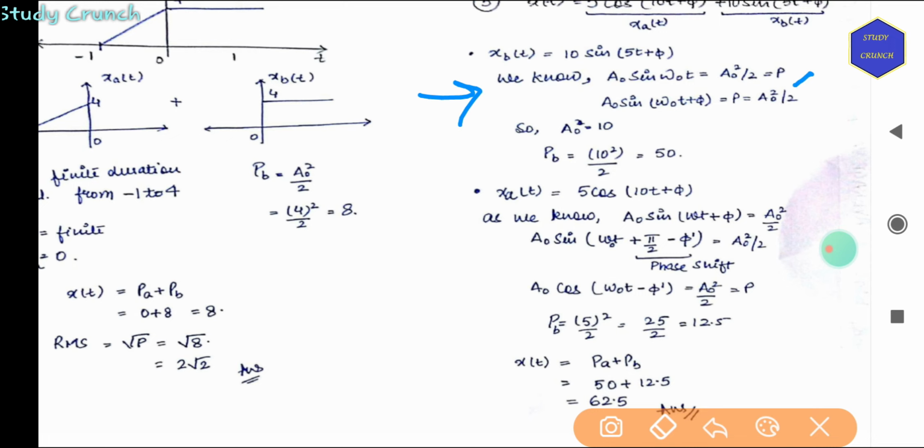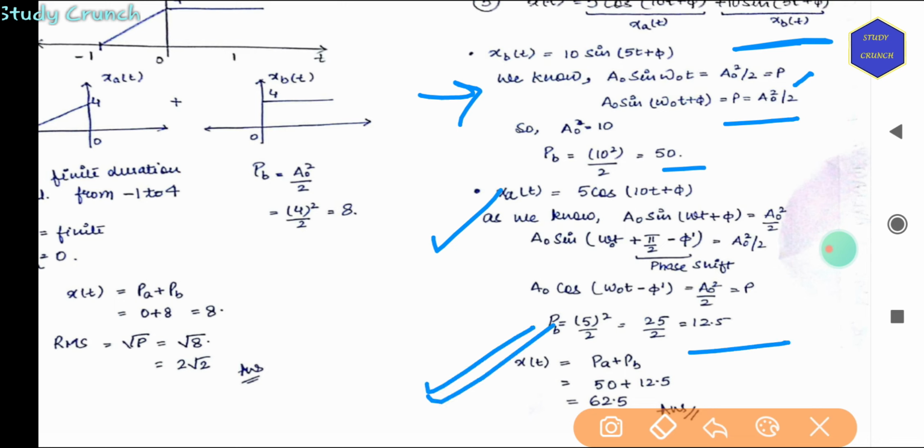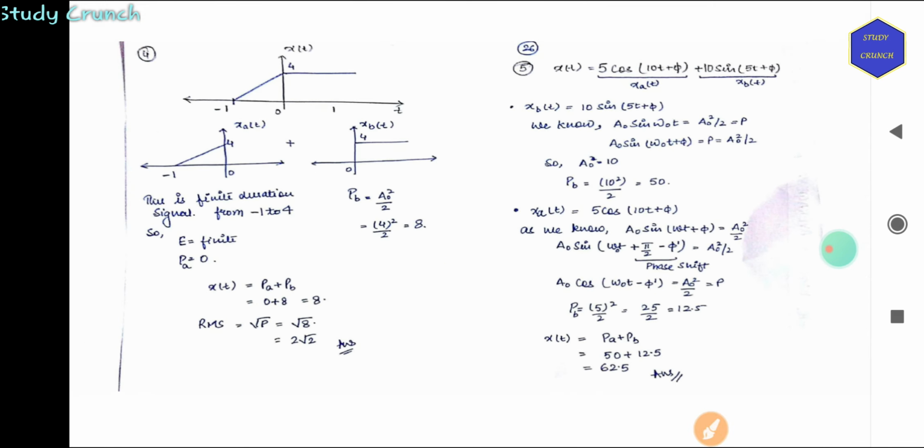Then again PB is equal to 10 square by 2, that is 50. Then we have the next signal, that is xb. So again solving similarly, we have 12.5. So PA plus PB will give us 62.5 as the answer. So this is a power signal.